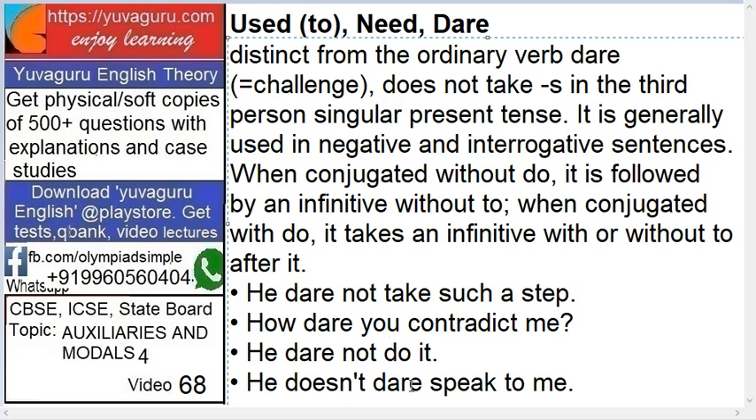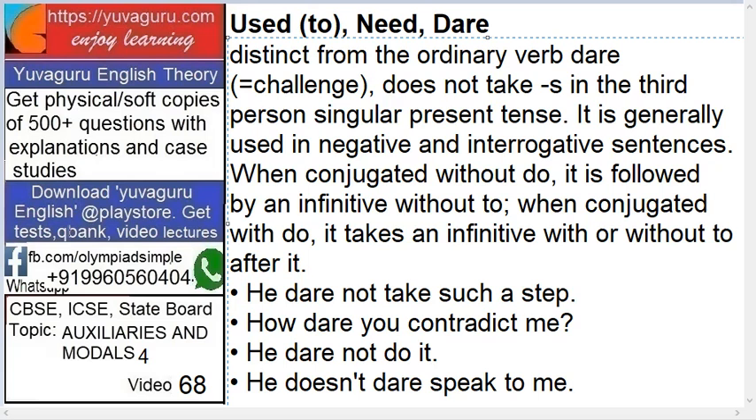He doesn't dare speak to me. Now what is this example? When conjugated with do, doesn't means what? Does he do? Does is a form of do. So "doesn't dare" means it's with do. So it takes an infinitive with or without to after it. So "to speak", it's without to over here. Even though it's attached with some form of do, it's still speak, to is not there. So with or without.